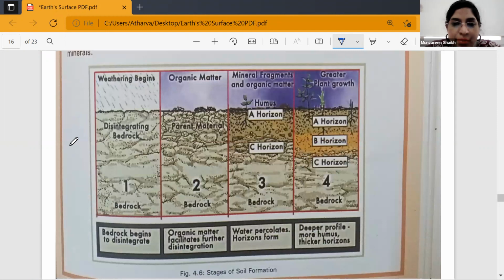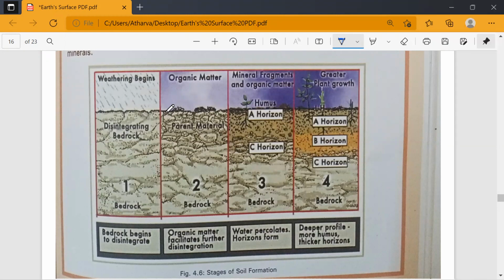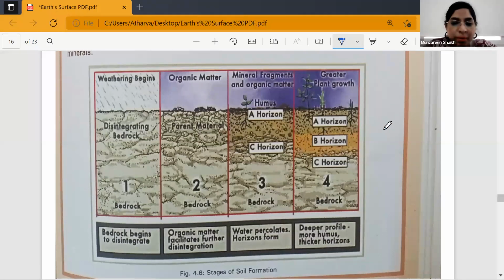Am I audible to you all, children? Yes, ma'am. So this is the first stage, where there is disintegration of the bedrock. Here you can see that from this stage the weathering will begin. Here the rock is in the form of a whole, and if you see stage 2, can you compare stage 2 where the rock is getting mixed up with the organic matter, that is the remains of living things? Can you make that out? Yes, ma'am. Okay, now we'll go on to the second point, and then we'll come back here.